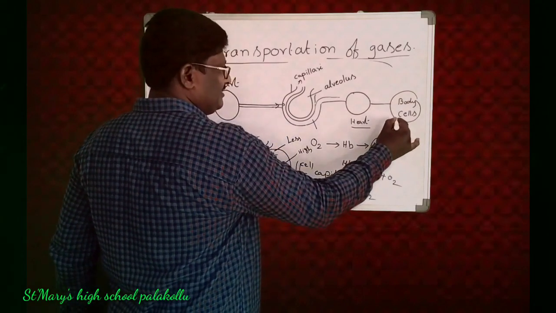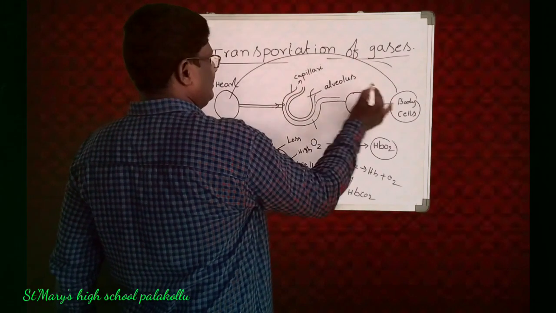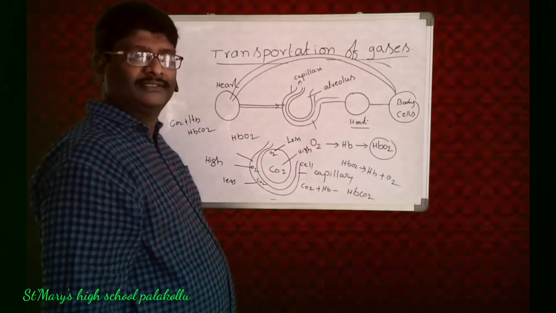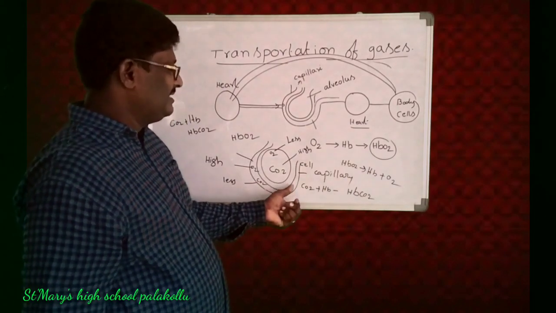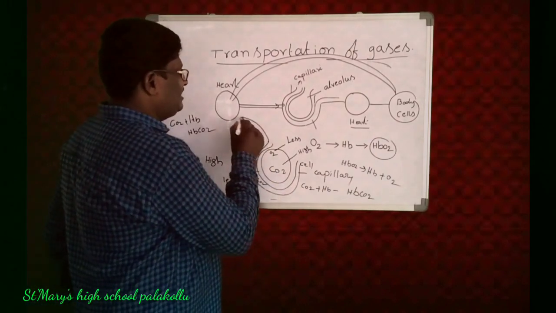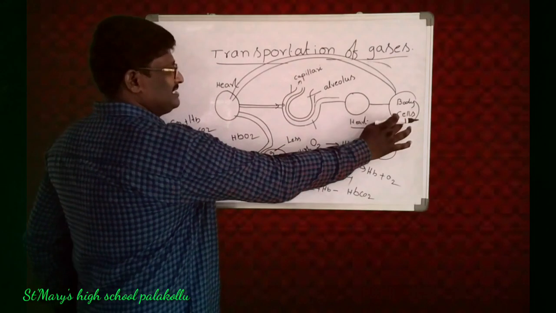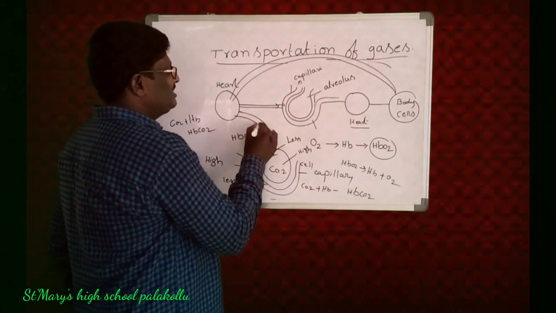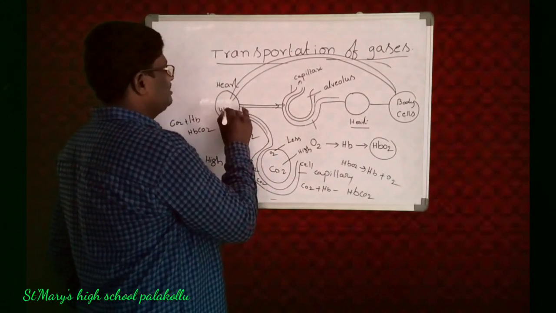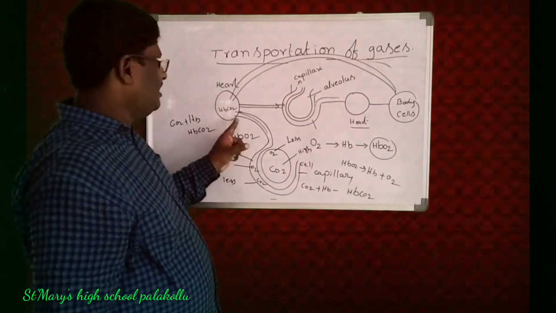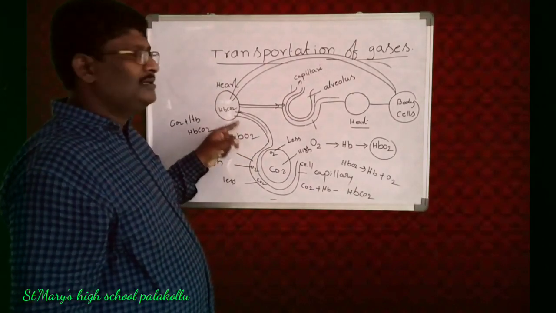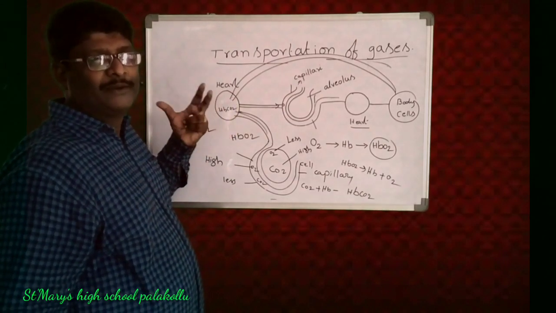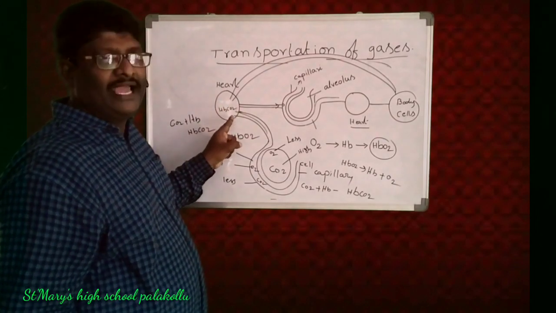From the cells, it enters the heart by the capillaries. This cell only I drew here. Okay? So through these capillaries, this HbCO2 is sent into the heart. So now this heart contains carbon dioxide blood.